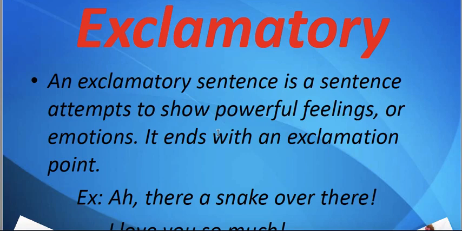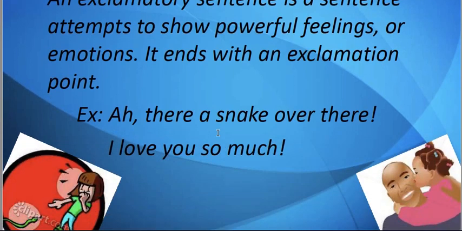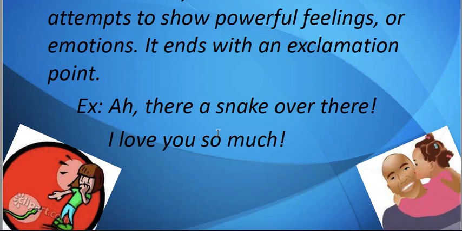Now we have exclamatory sentences. These are sentences which express some type of feeling and emotion, and they are followed at the end by a sign of exclamation. For example, there is a snake over there! I love you so much! Alas, we have failed! Hurrah, we have won! These sentences are called exclamatory sentences.